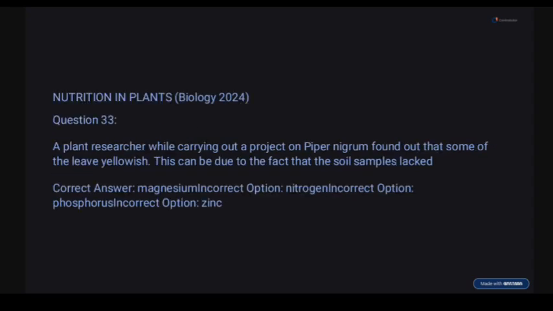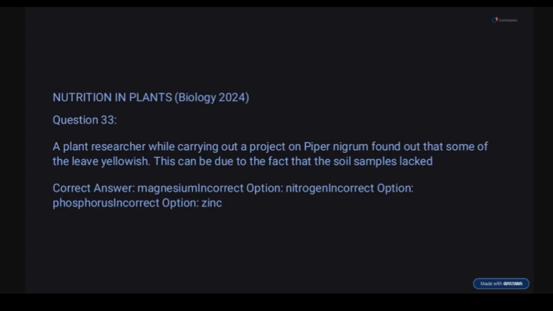Question 33. A plant researcher, while carrying out a project on Piper nigrum, found out that some of the leaves are yellowish. This can be due to the fact that soil samples lack what?